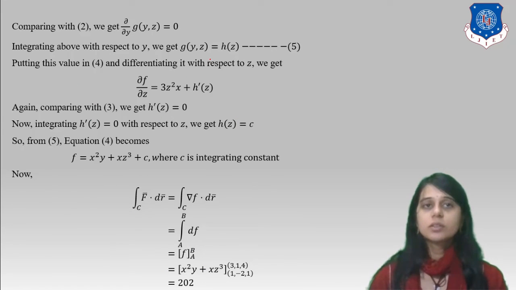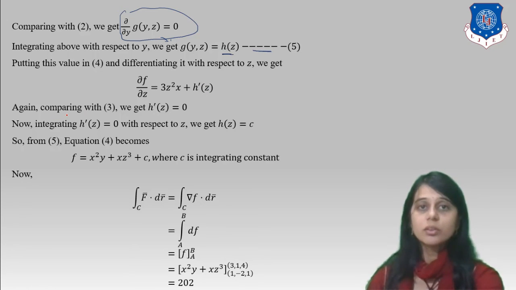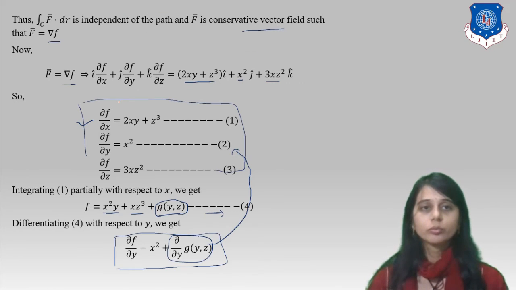Now integrating this, we get h of z, and this is our equation 5. Put this value in equation number 4 and differentiate with respect to z. So we get ∂f/∂z = 3zx plus h dash z. What are equations 2, 3 and 4?